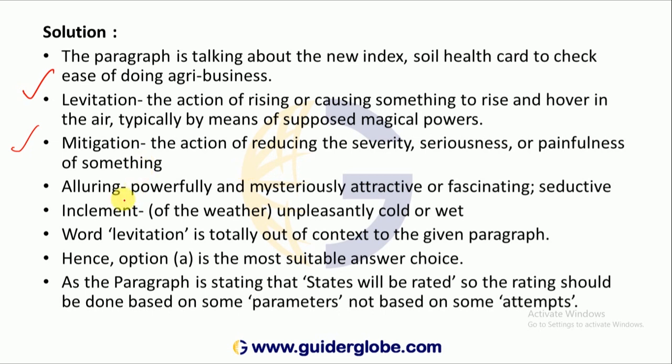Alluring means very fascinating, very attractive. Inclement means unpleasantly extreme, extremely chill or wet conditions. So these vocabulary words also we can learn the meanings of.